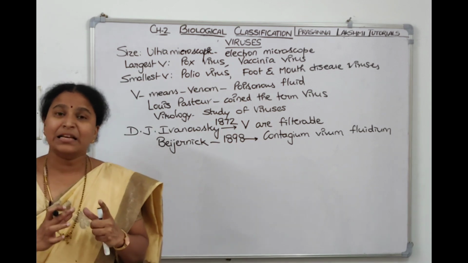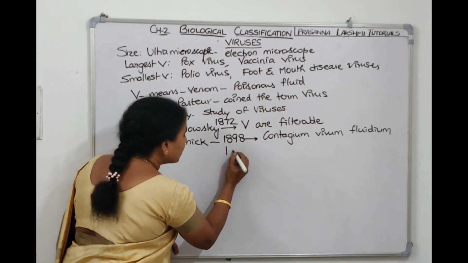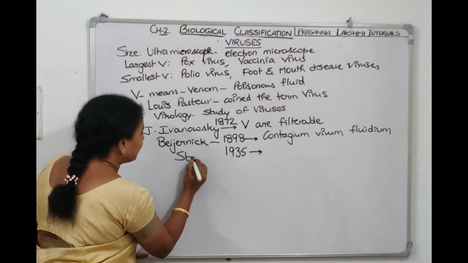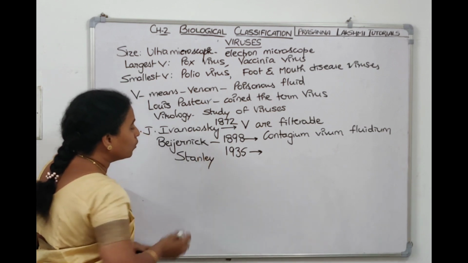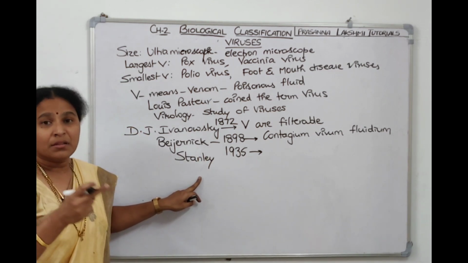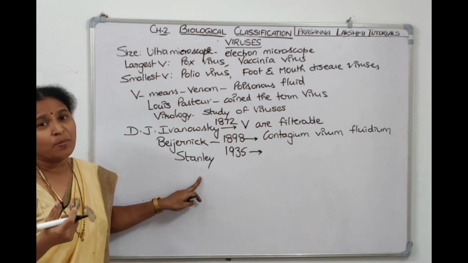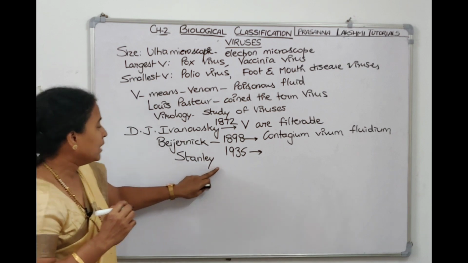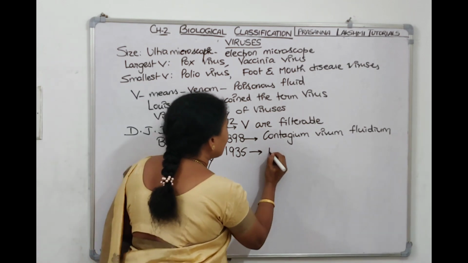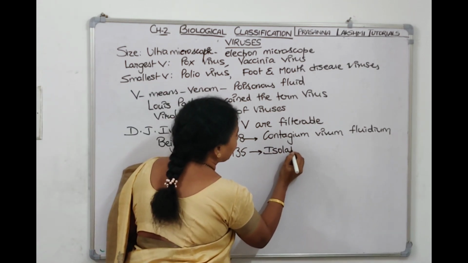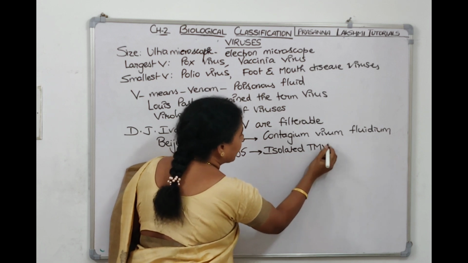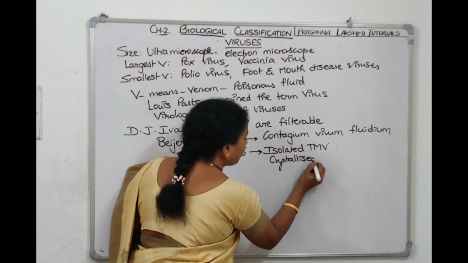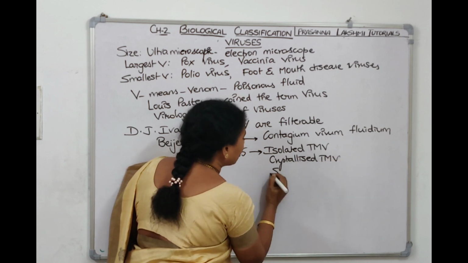It is Stanley, in the year 1935. What did he do? He isolated tobacco mosaic virus and crystallized it.